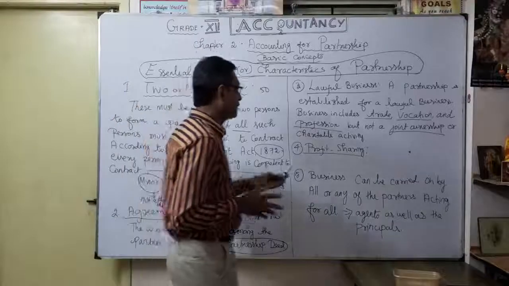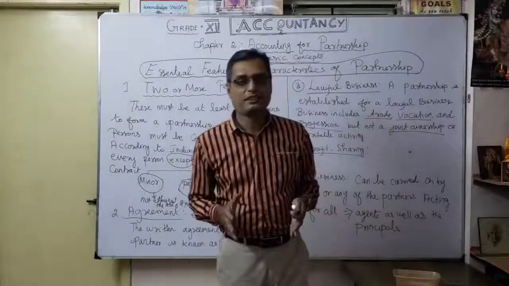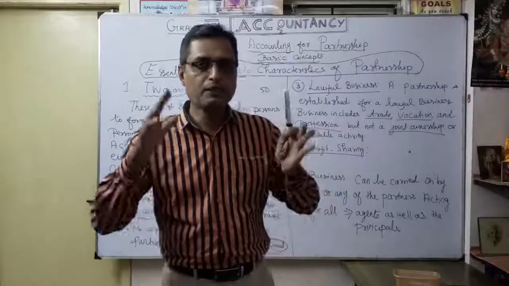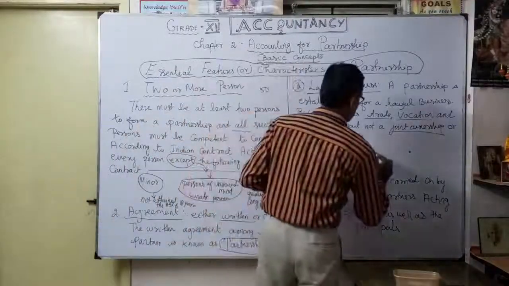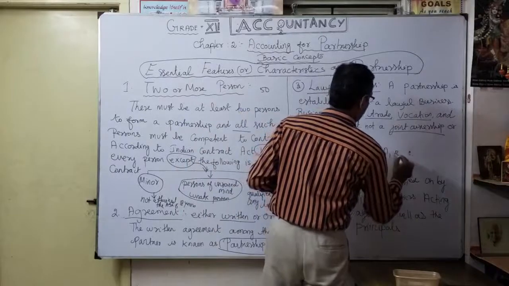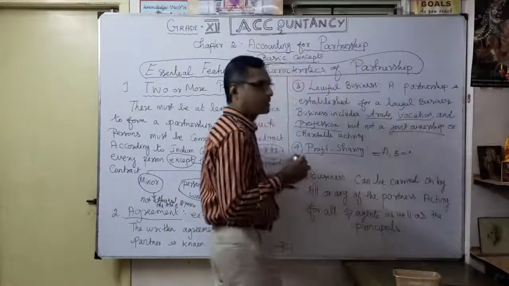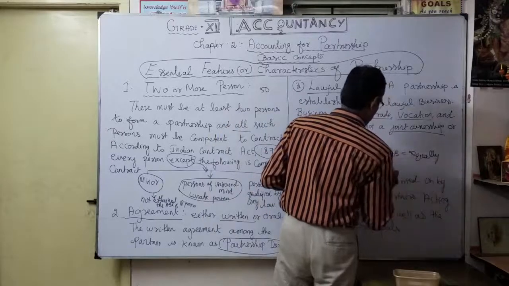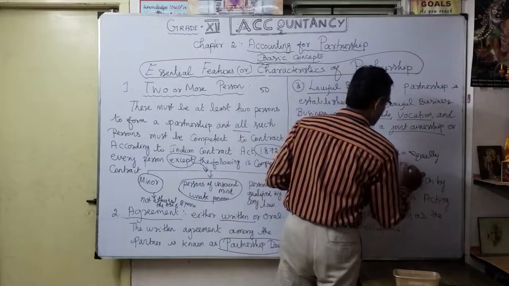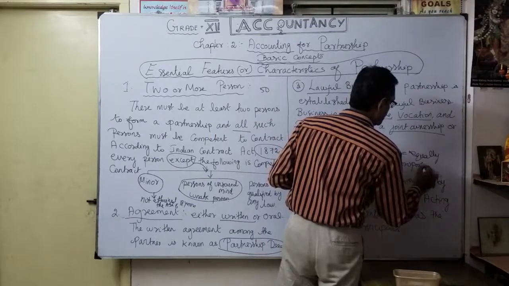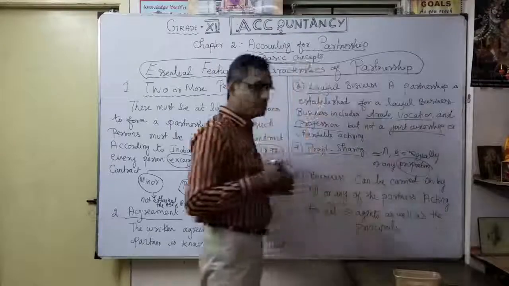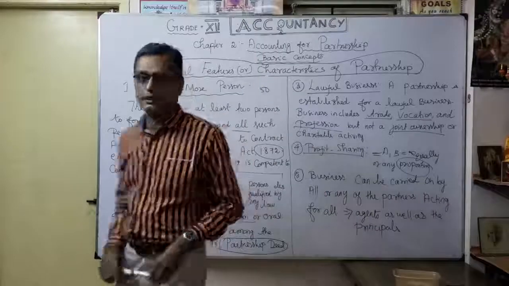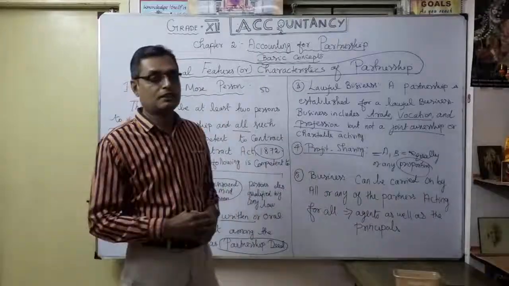The fourth one, as you know very well, is profit sharing. Definitely, as partners coming together for the partnership, there should be profit sharing. This question will arise. Okay. For example, A and B will share equally or in any ratio, equally or in any proportion. We will discuss that later. Profit sharing, any proportion. Okay. So it is very, very important that we mention the profit sharing in the deed. That's the content of the deed. We'll see later what the contents of a partnership deed are.